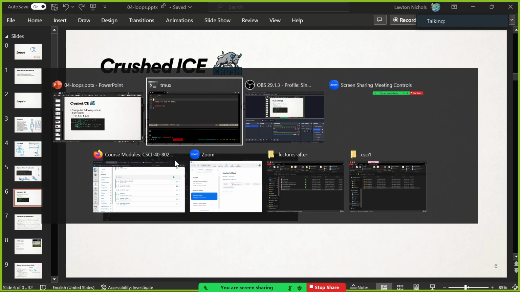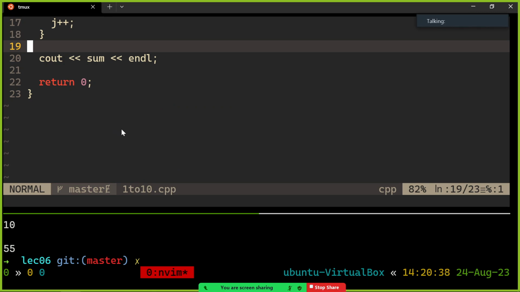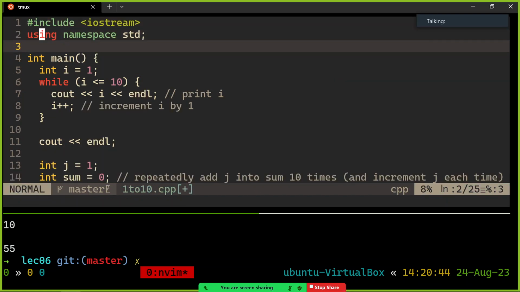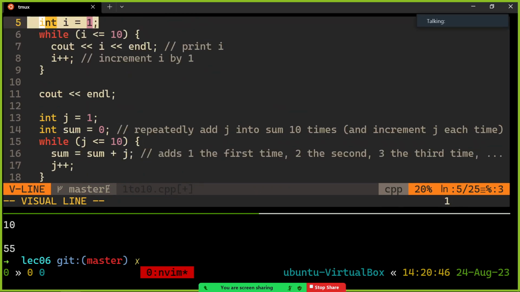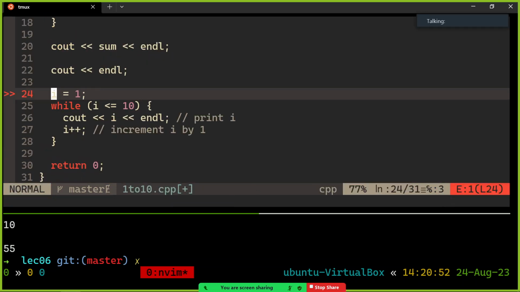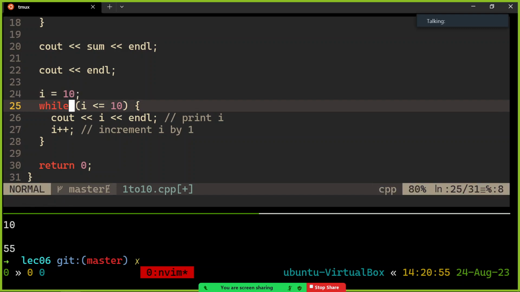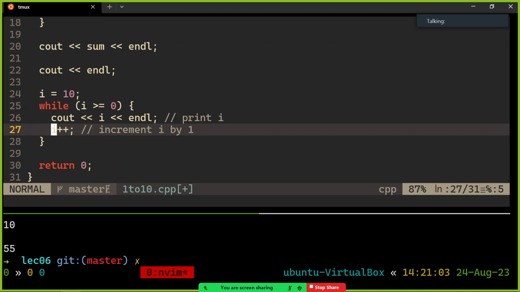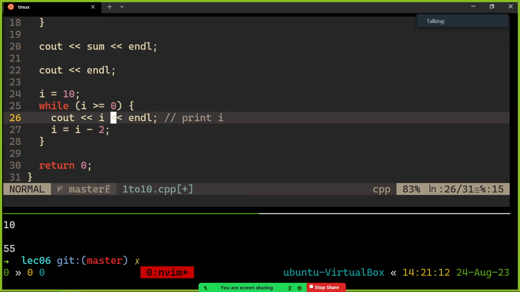Let me show you that in code real quick, just once and for all. All right. I'll use I again. I has already been declared, so I can't say int I equals 1 anymore, but I can just give it a new value. I equals 10. And then while I is greater than or equal to 0, output whatever I is, and then decrement it by 2. So it's I equals I minus 2, or I minus equals 2, something like that. That is our goal, all right? And this is going to do the right thing.